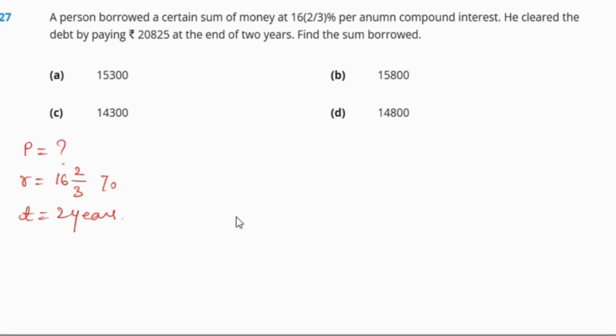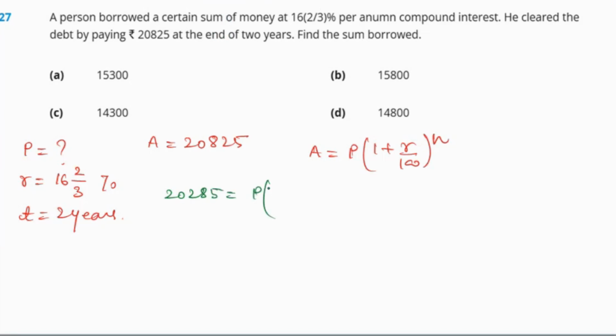The amount is also given to us, like how much that person is supposed to pay back. So here the amount is given to us, 20,825. We need to figure out the principal, so we can put this into the formula: amount is equal to P times 1 plus R by 100 raised to the power n. So 20,825 is equal to P times 1 plus 16 whole 2 by 3. If we solve it further, we will be getting 50 by 3 times 100 by 2.